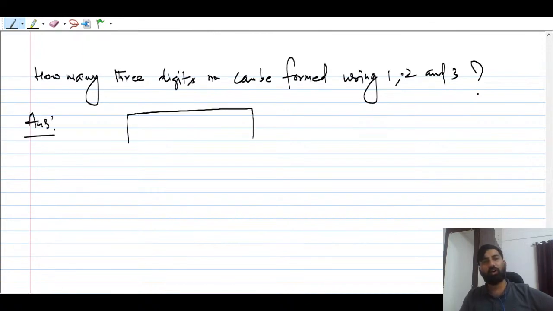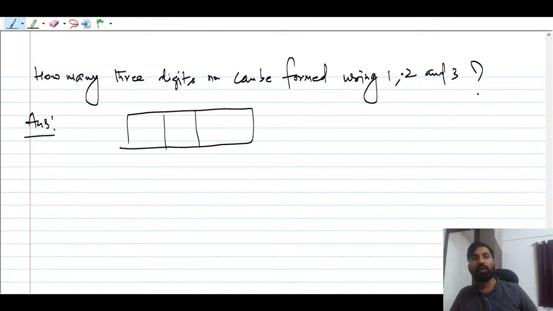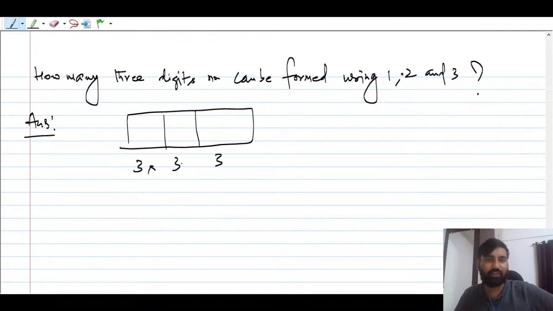See, you have got 3 spaces, because you have to get a 3-digit number. 3-digit number means there will be 3 spaces, and you have to fill these 3 spaces. So the first space can be filled in how many ways? You can say 3 ways. The second space can be filled in how many ways? Because you again have 3 digits available, you can put them here, so it is also going to be 3. It is 3 into 3 into 3, which is 27, right?